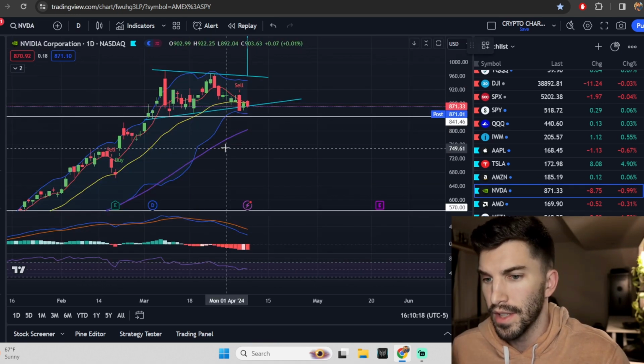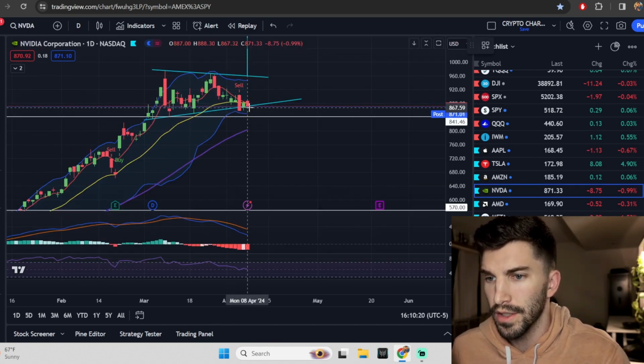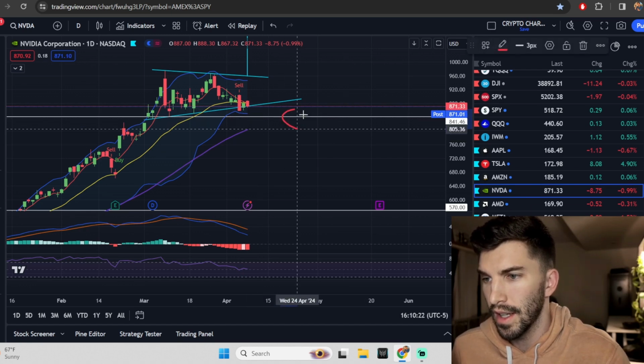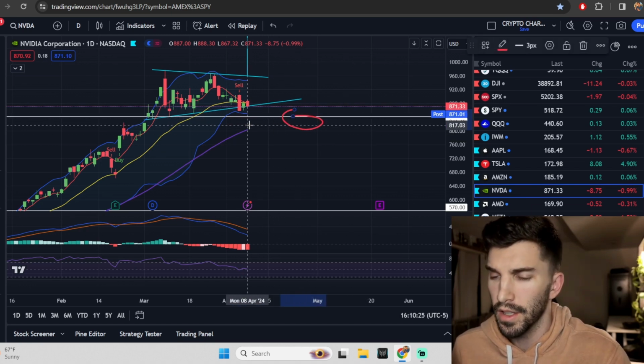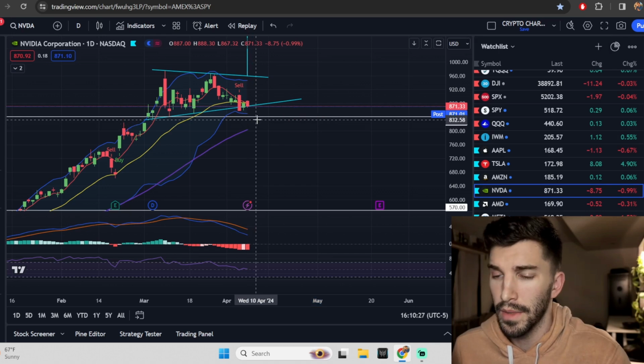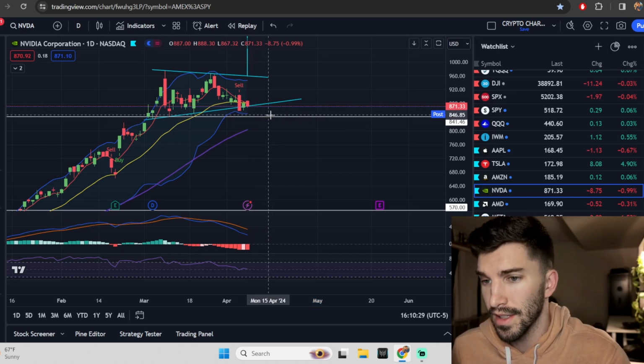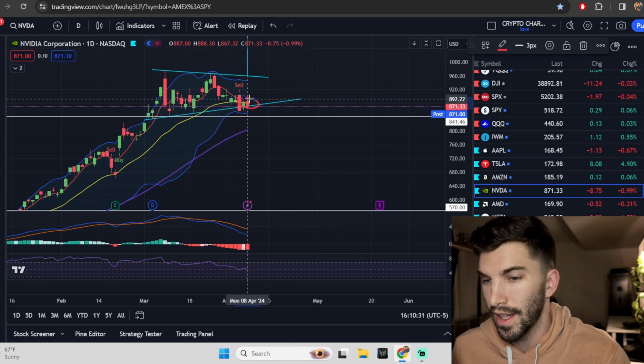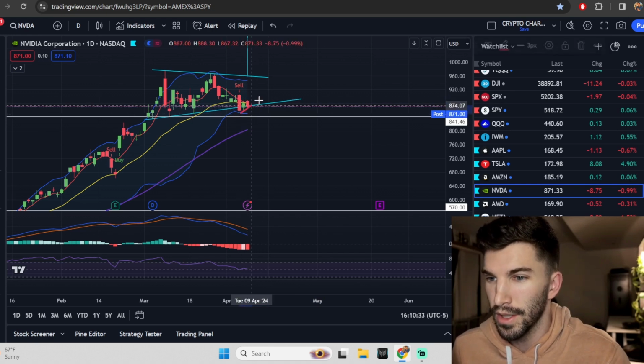NVIDIA is kind of telling you it wants to go lower here, if not to just test this level we've been paying attention to, that 841.46 level. I think you really want a good test of that level. Maybe we do that tomorrow, but I'm just saying this is not very good because you're losing the 20 and the 5 again right now, and you look like you're kind of flagging.